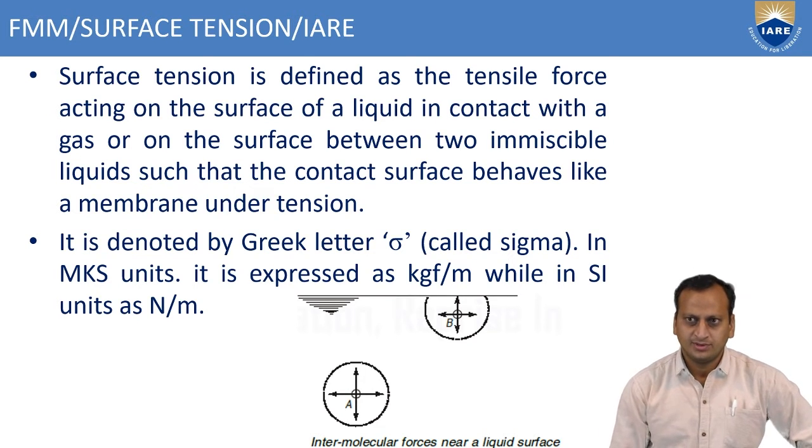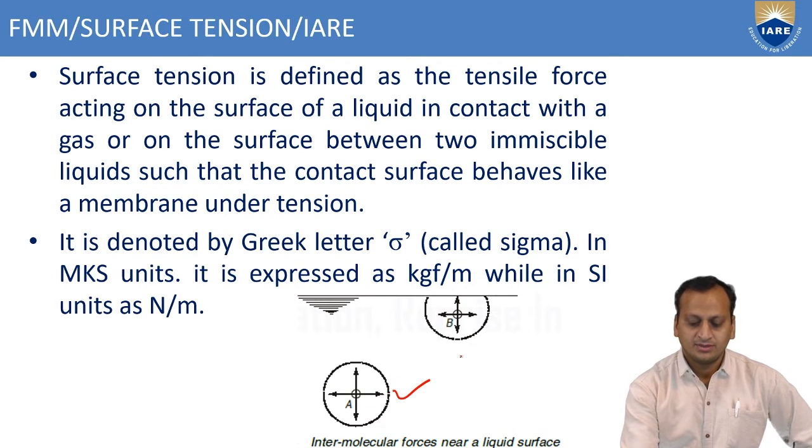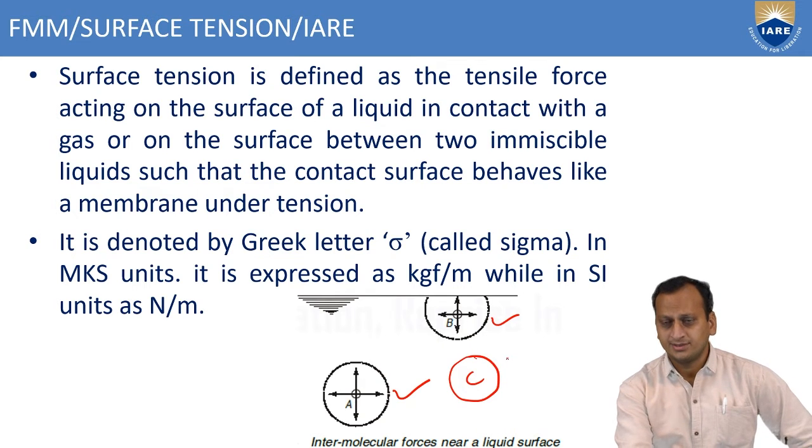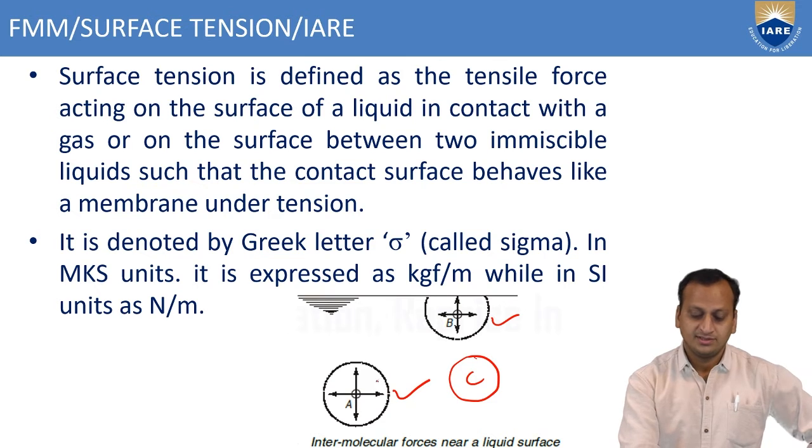Here, if you observe the various molecules, molecule A is located here, molecule B is over here, and if you take another molecule, C will be here, and so many molecules will be placed like this. If you consider a molecule A, it is located between so many molecules.